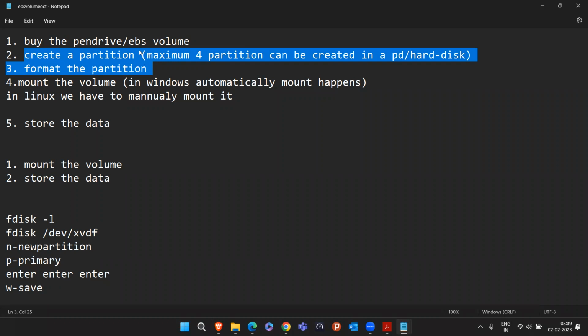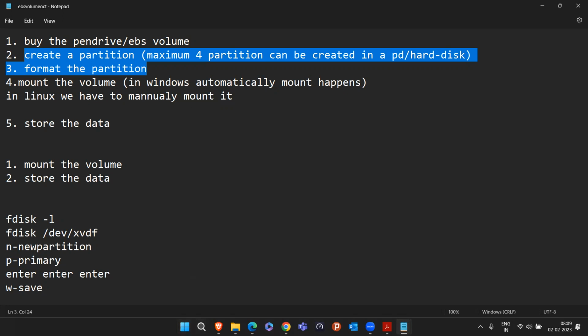But in the case of AWS, if you are buying an EBS volume, an EBS volume is nothing but a pen drive. So you have to manually create a partition and format it. This is a one-time process only, like when you buy a pen drive for the first time. You don't have to do it every time, but you have to do it. Then only can you mount the volume to your machine and store the data.